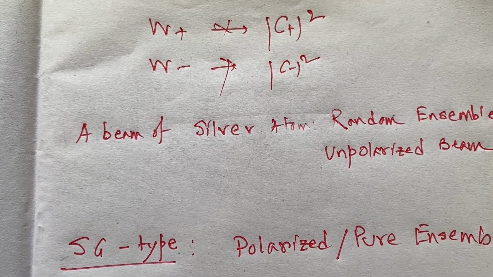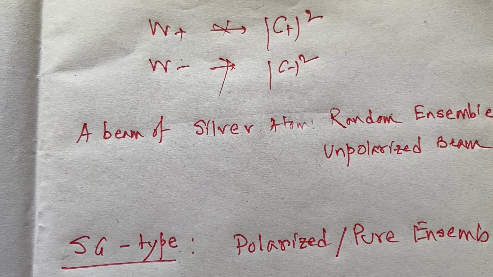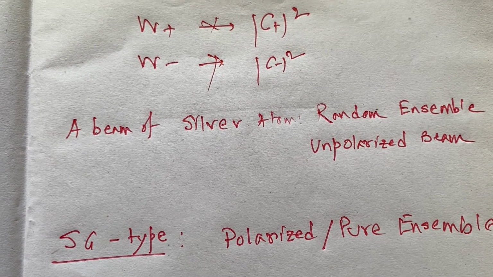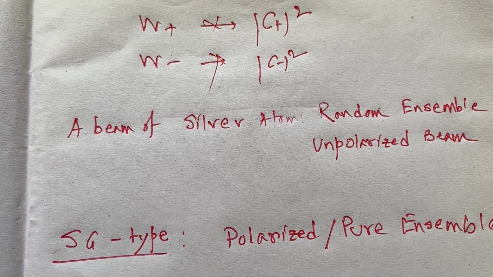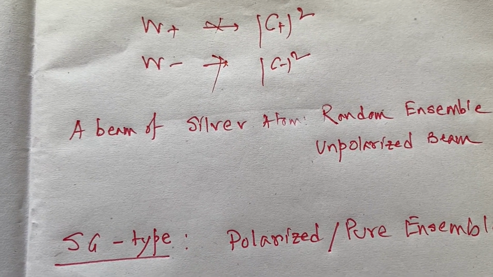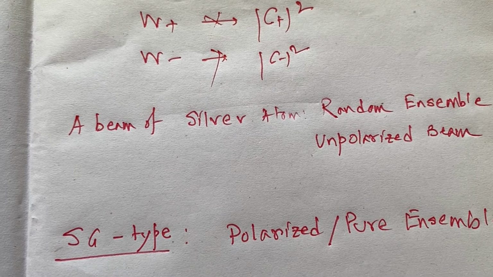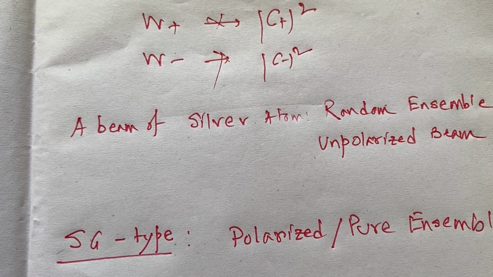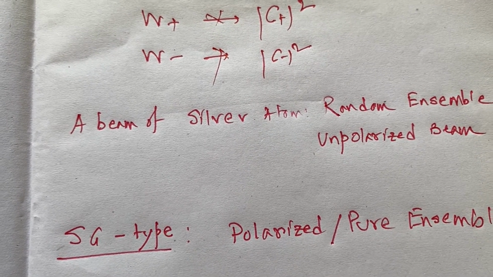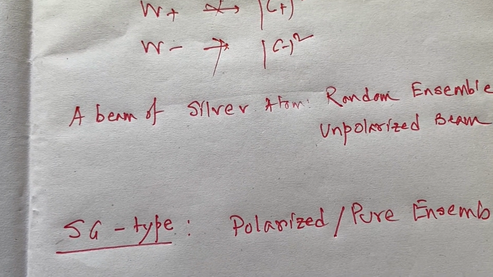And the situation we encounter while dealing with the silver atoms coming directly from the hot oven may be compared with my class. If we randomly pick a student, then the probability of the student being male is half, or female is half. So 50% of my class are male and 50% of my class are female. Now we cannot think about a coherent linear superposition of male and female with a particular phase relation.